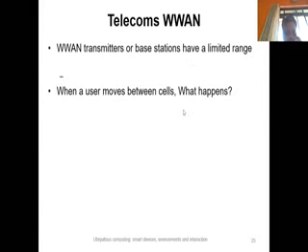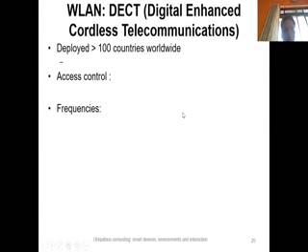Okay, so that's the wireless telecom network. The second type of wireless telecom network is digital enhanced cordless technology. It has been deployed in over 100 countries worldwide to access wireless voice communication within a local area. It used both TDMA and a time division duplex algorithm to avoid interference from the DECT system.